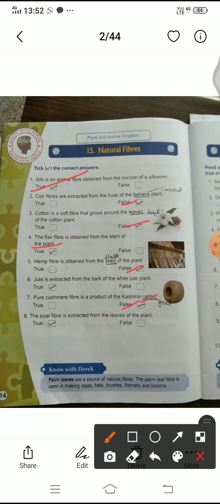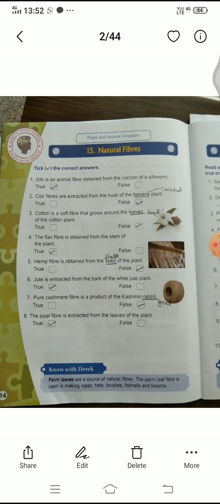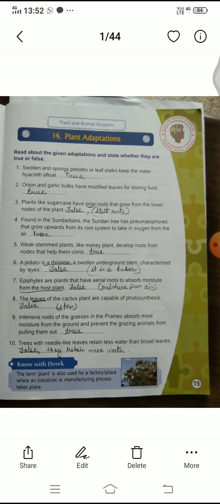The 8th question: sisal fiber is extracted from the leaves of the plant. This is true. Okay dear, I hope you understood these names of the fibers, different names of fibers. Now I am going on to another lesson, lesson 14.